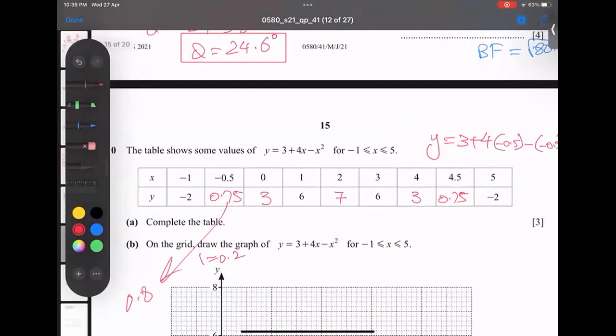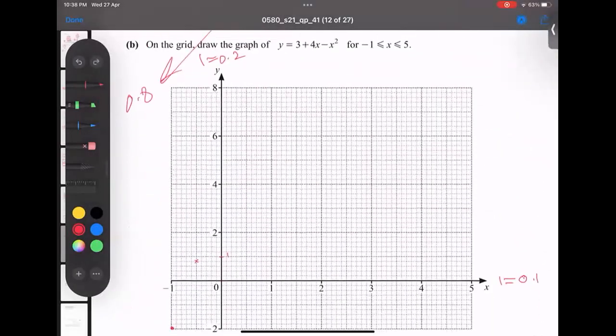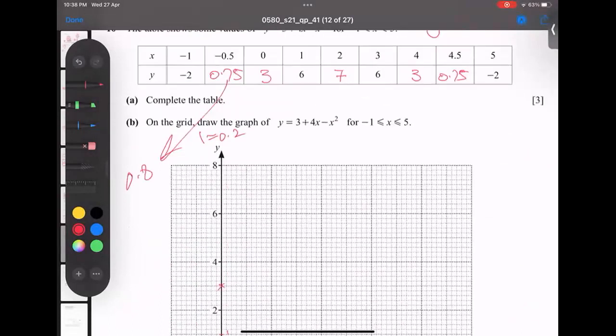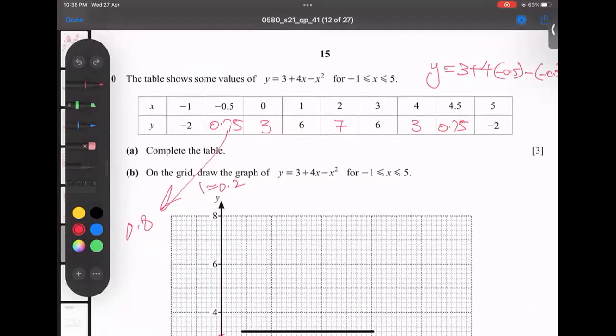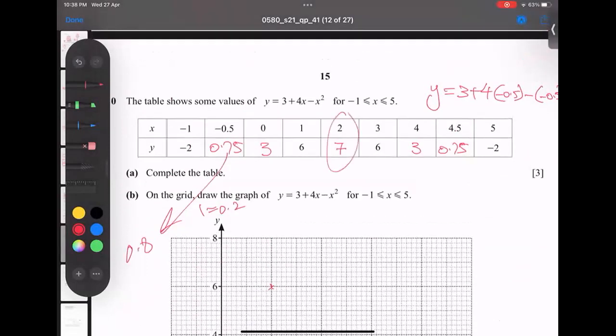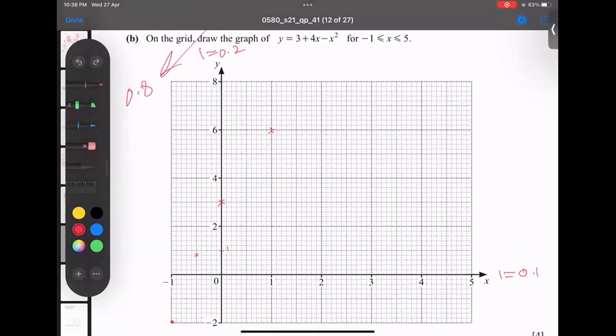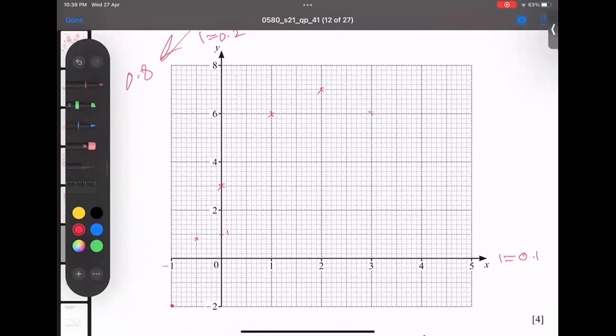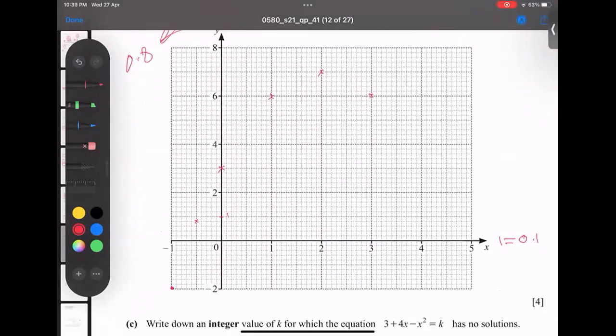The third point is x 0, y 3. The next point is x 1, y 6. They meet here. The next point is x 2, y 7. So it's 2 here and 7 somewhere here. Then we have 3, 6. Then we have 4, 3 here.